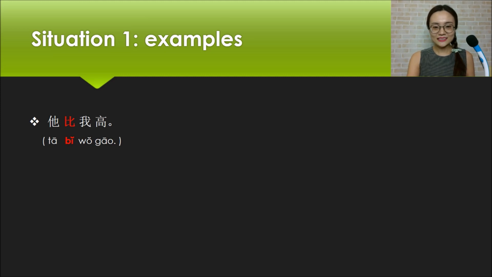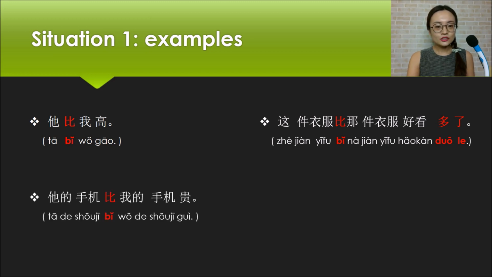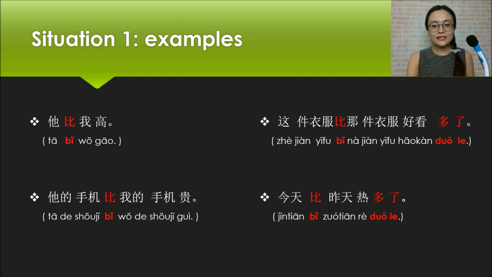Next one, 这件衣服比那件衣服好看多了. This clothes is much more beautiful than that clothes. Next one, 他的手机比我的手机贵. His cell phone is more expensive than my cell phone. Last one, 今天比昨天热多了. Today is much hotter than yesterday.